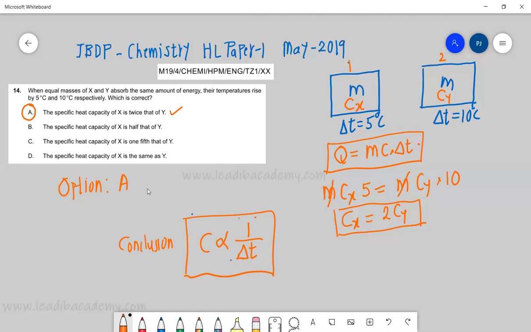It simply means that the lower the temperature rise, the higher the specific heat. That understanding has to be clear. The substance which has a higher specific heat, the temperature rise would be lower. It's a very, very important property because you are seeing so many examples, like why water. Water is a very, very important substance, naturally occurring. Why? Because it has a very high specific heat. And that's why we see so many interesting phenomena.